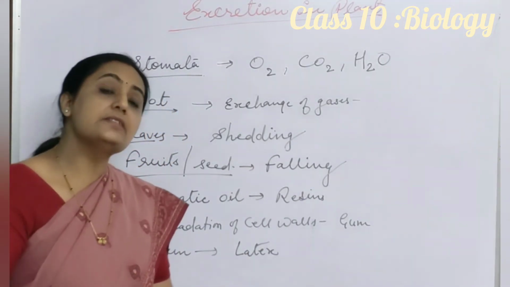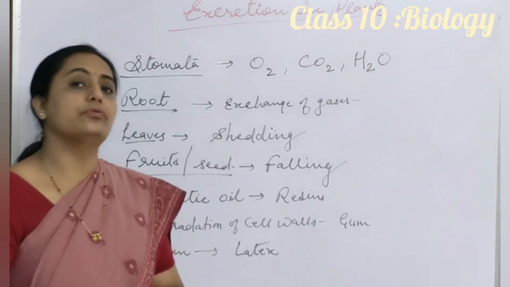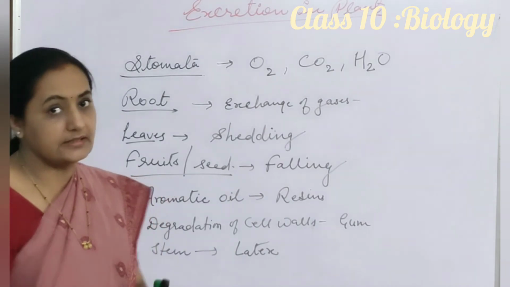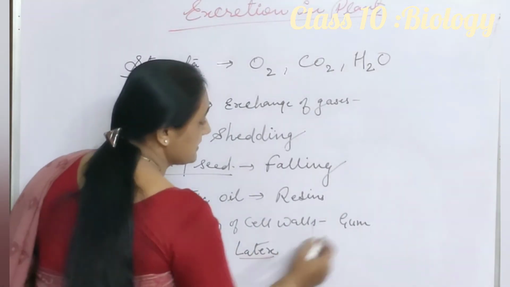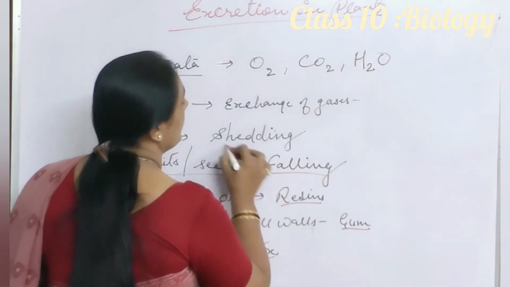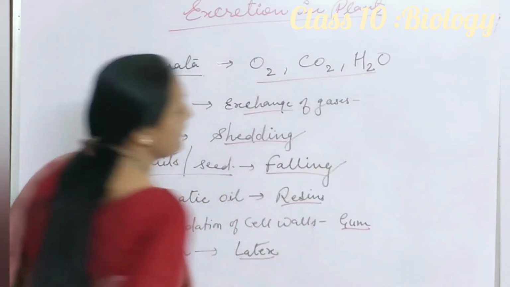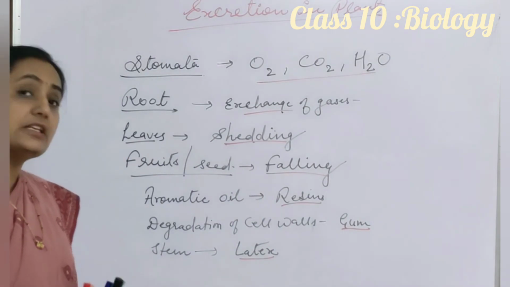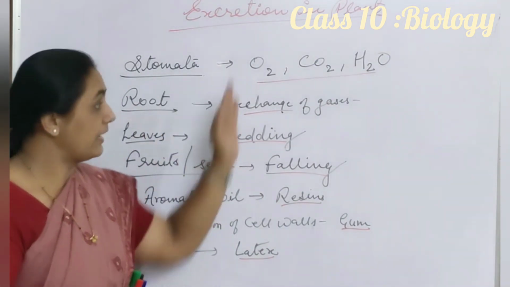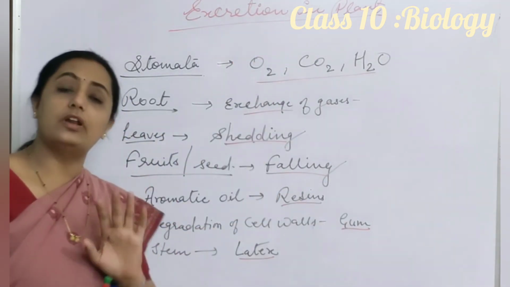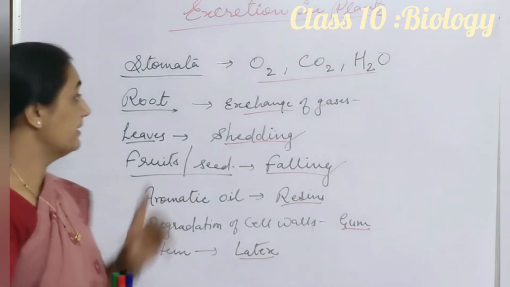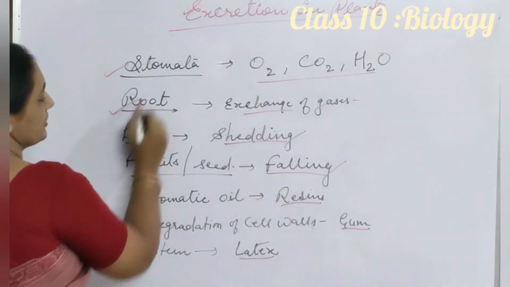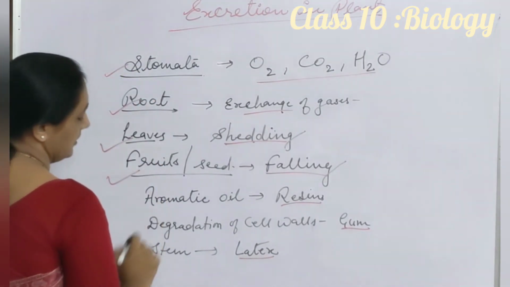So the plant releases waste material in the form of latex, in the form of gum, in the form of resin, or you can say in the form of aromatic oil. Different material is released by the plant in the form of all these products. This material is waste material for the plant, but all of it is useful for human beings. And the plant releases this material with the help of stomata, roots, leaves, fruits, then stem.